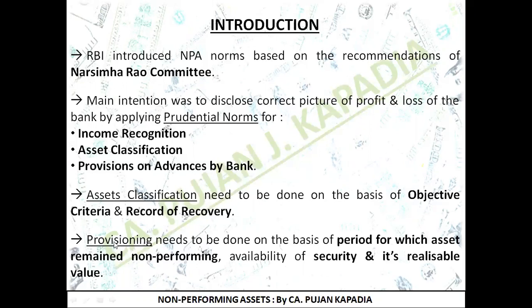At the time of making the provisions on the advances, I need to take care of three important aspects. First is period for which the asset remain non-performing. That is, since how long the asset has been classified as NPA. Second is whether any security is available or not. And the third is if it is available, I need to take care and consider the realizable value. That is what price I am going to get if I sell off that security at present. So friends, basically this was the introductory slide.